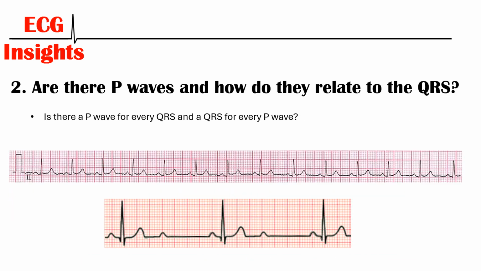So the next thing we need to look at are the P waves. Now these represent depolarization of the atria. We should be seeing one P wave followed by a QRS, and there should be one P wave for each QRS and vice versa. So there's a 1-to-1 ratio of P wave to QRS. And that's what we see in the top ECG. In the bottom ECG, however, there are P waves which are not followed by a QRS complex, and that's because this patient suffered from a condition called a heart block, where there is disease to the electrical conduction system of the heart.